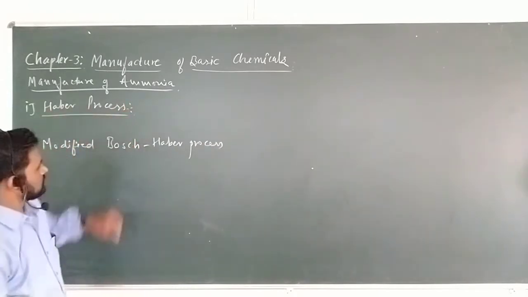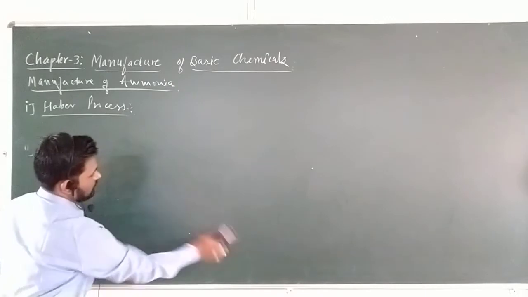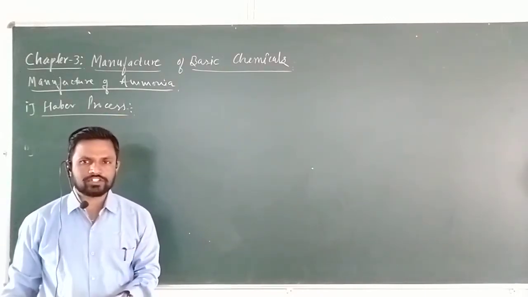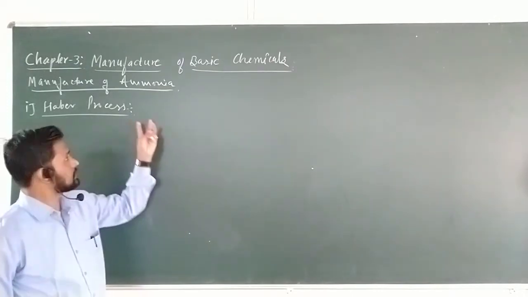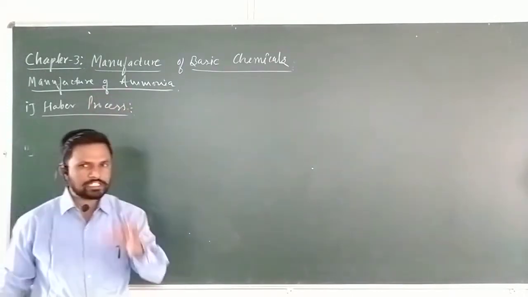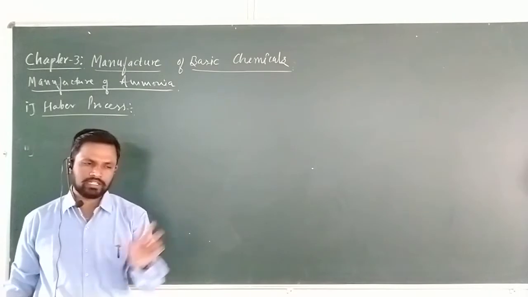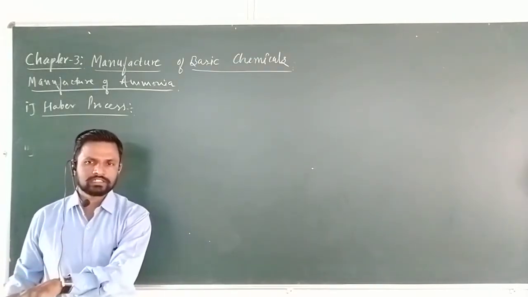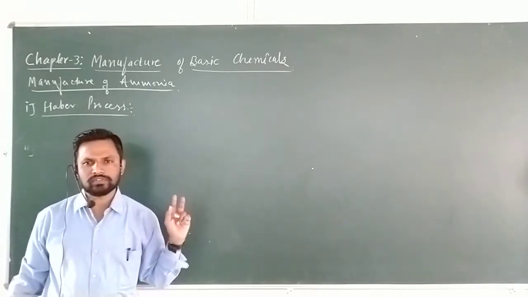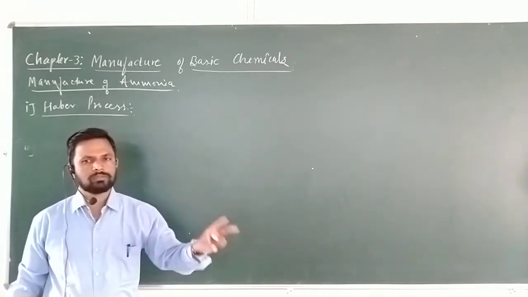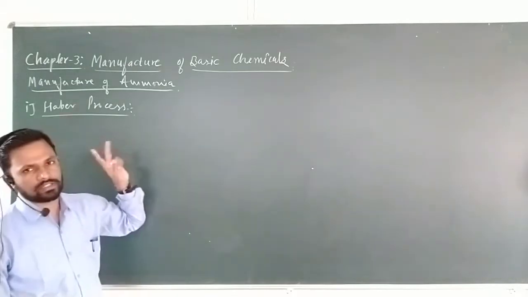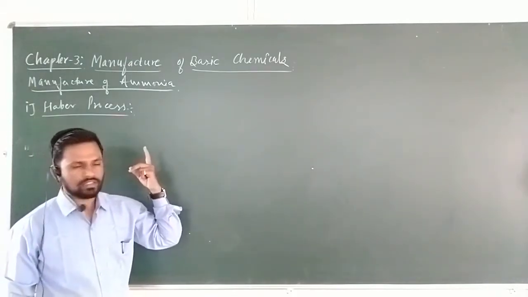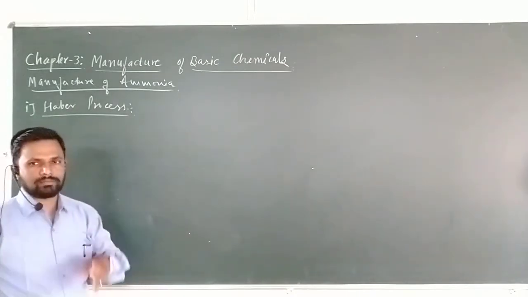Now what is the Haber process? The raw materials we know already. What is the basic principle of manufacture of ammonia? We already studied it. Nitrogen is taken, hydrogen is taken. Nitrogen is 1 volume, hydrogen is 3 volumes. It forms 2 volumes of ammonia with evolution of plus 92 kilojoules. But the processes which are preferred are the Haber process and the modified Haber process.